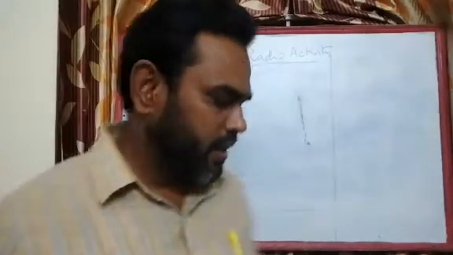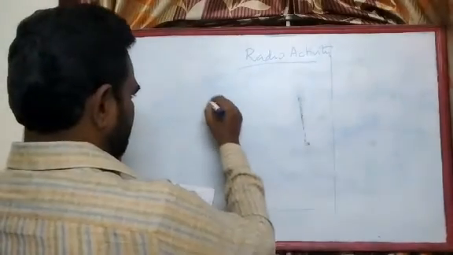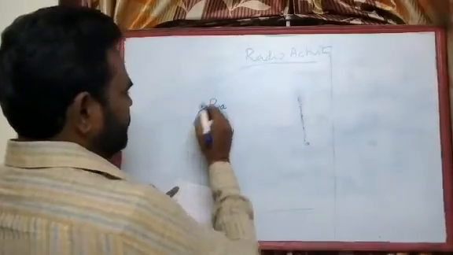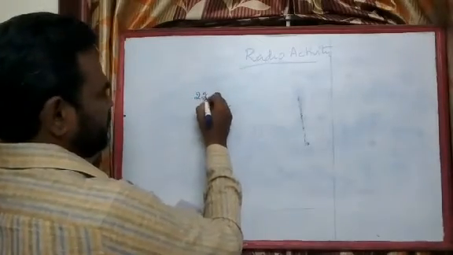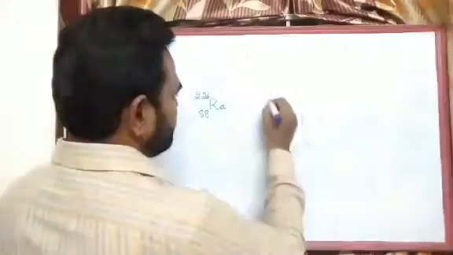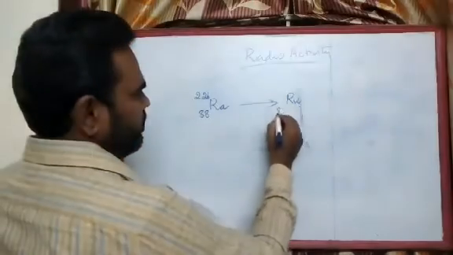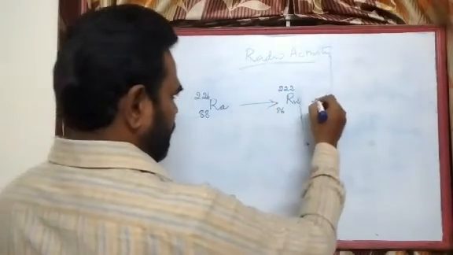So he found that alpha radiations are nothing but helium nuclei or helium atoms. Okay. So see this, when radium, whose atomic number is written at the bottom, 88, and mass number 226, emits alpha radiation, this becomes radon, whose atomic number is 86 and whose mass number is 222.